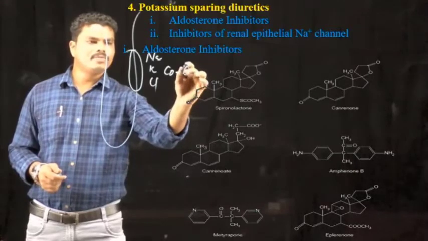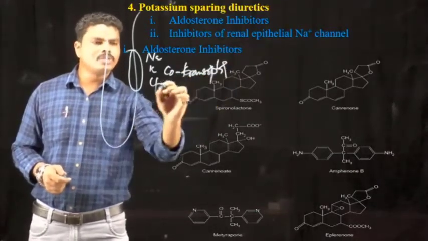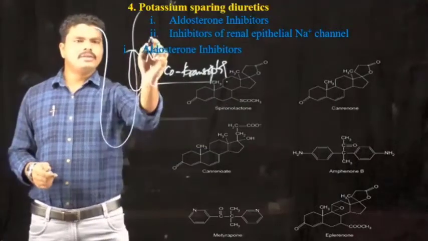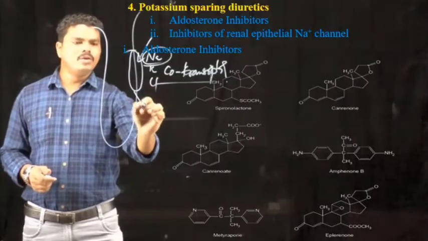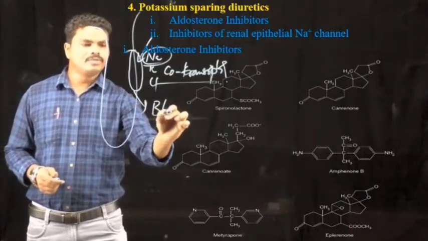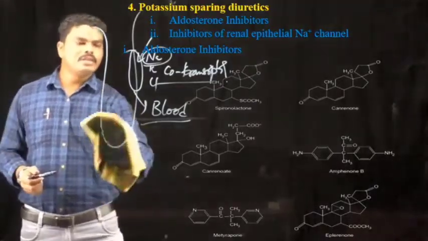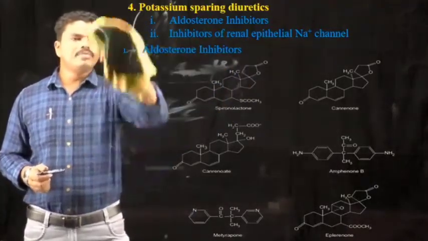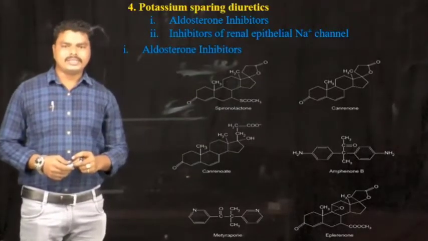They act on this co-transporter and inhibit sodium reabsorption from the lumen into the bloodstream. We already discussed the structural activity relationship and mechanism of action of these loop diuretics or high ceiling diuretics.